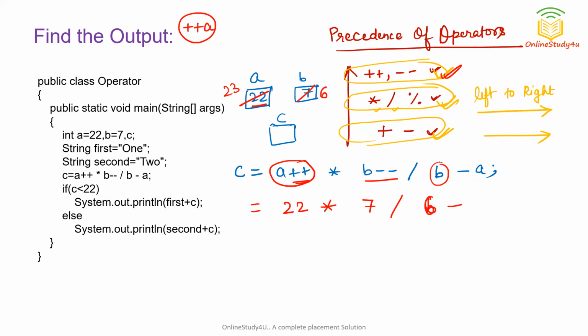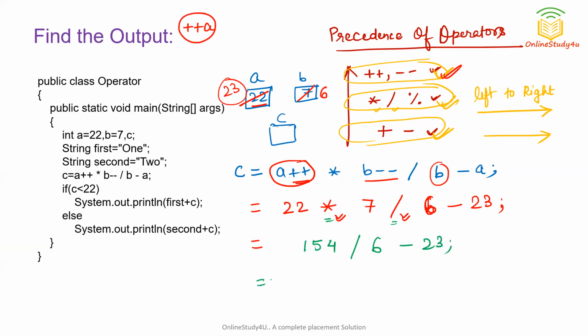So 6 will be used here. Then we have minus, then A. What is the new value of A? The new value of A is 23, so we have 23. All right. Now what are the operators which we should solve first? We should solve this multiplication and this division. From these two, which should we solve first? When we have operators of similar precedence, we should solve from left to right. So from left to right, 22 into 7. It is nothing but 154. So divided by 6 minus 23.